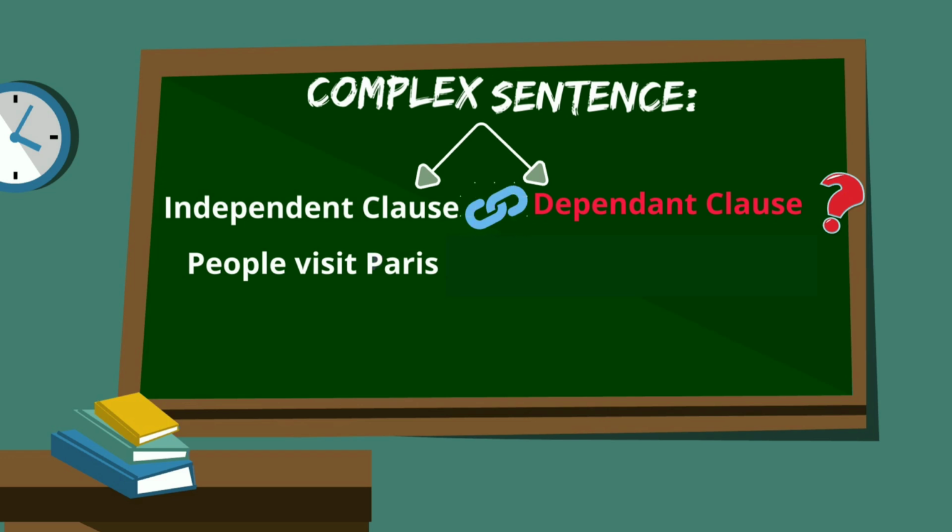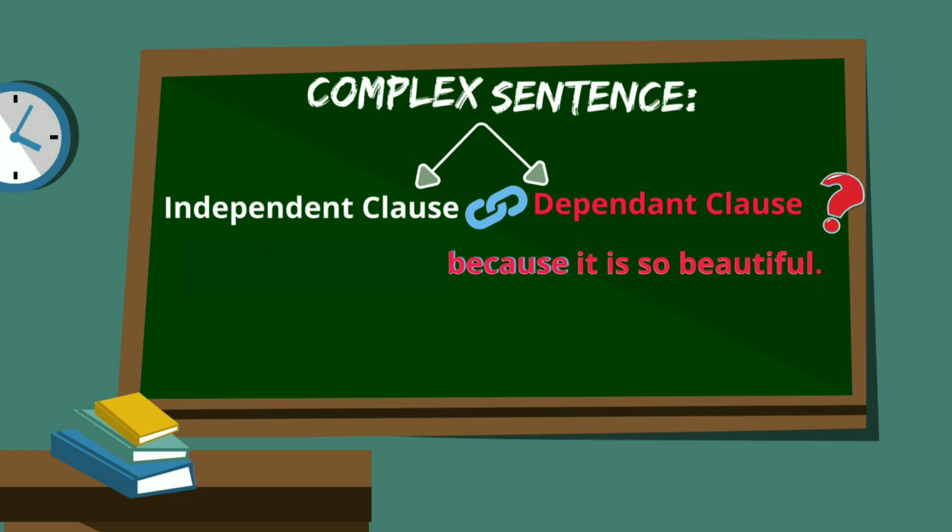The dependent clause, on the other hand, is a group of words with a subject and a verb, but it cannot stand alone as a sentence. Do you know why? Well, because it begins with a subordinating conjunction. So the dependent clause here is because it is so beautiful. This clause cannot form a sentence on its own. It needs another clause to make sense. So it is a dependent clause. It depends on another sentence in order to make sense.